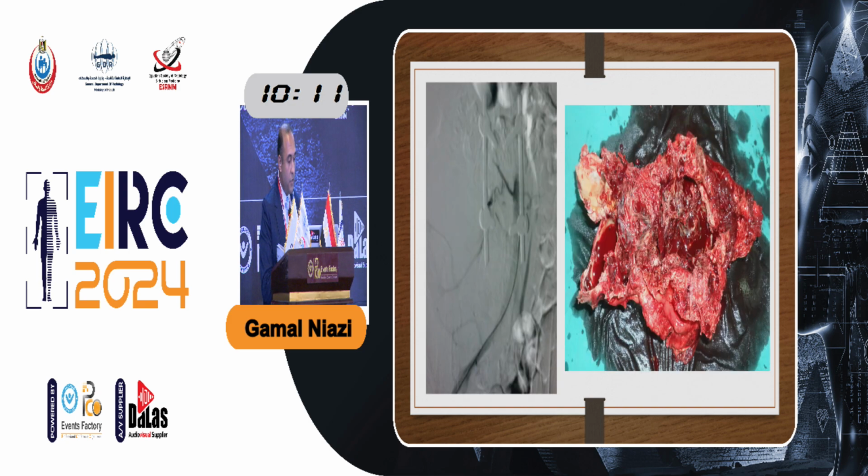Each one of these arteries should be super-selectively catheterized, better using a microcatheter, and embolic agents of appropriate size are to be injected. And this is the picture after embolization. The crowd of arteries, the blush of arteries, disappeared, and the lesion was excised after that safely without excessive intraoperative blood loss.